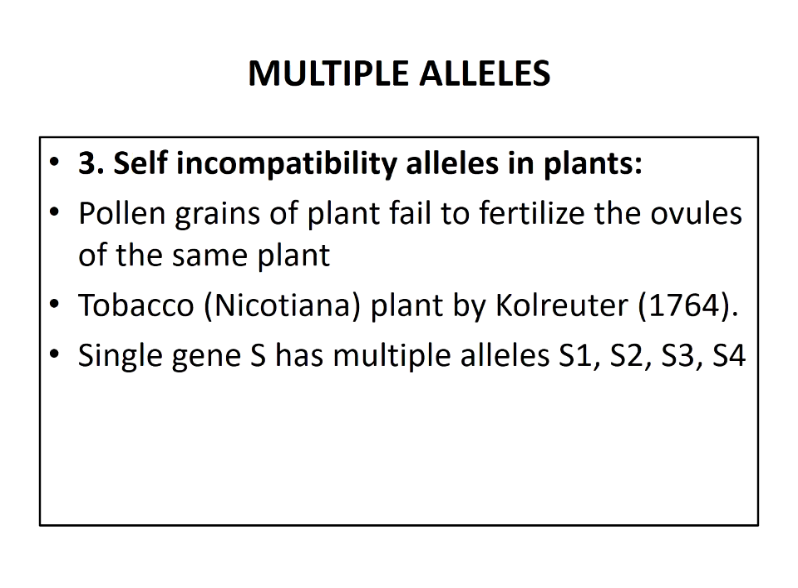Next, the third example is self-incompatibility alleles in a plant. A single plant may produce both male and female gametes, but pollen grains of this plant fail to fertilize the ovules of the same plant. As a result, no seed will ever be produced.